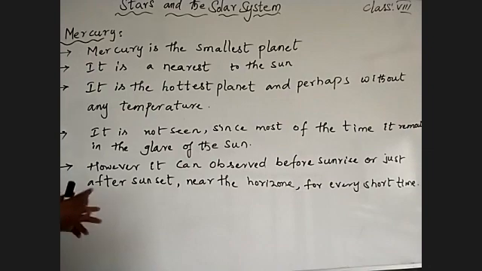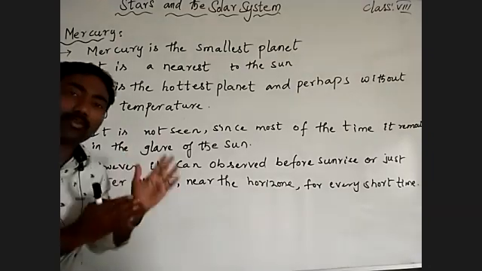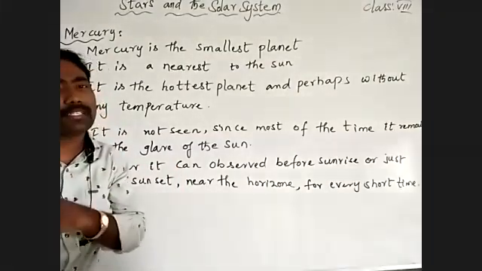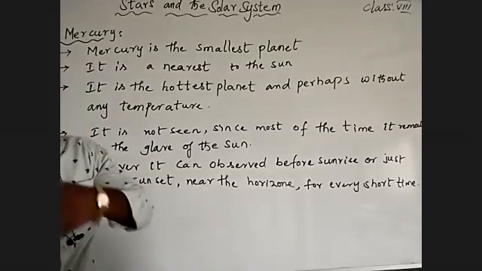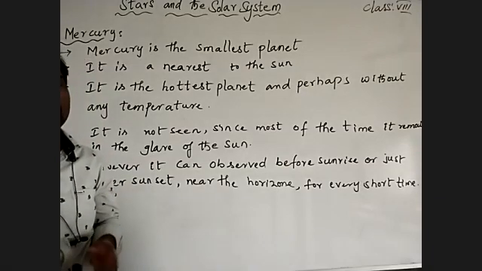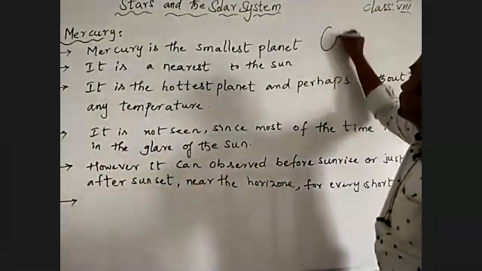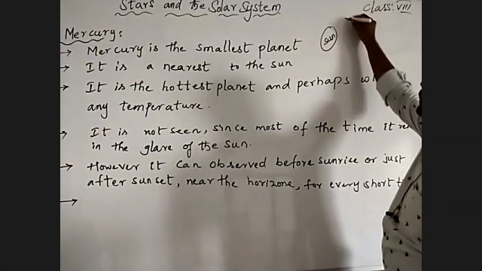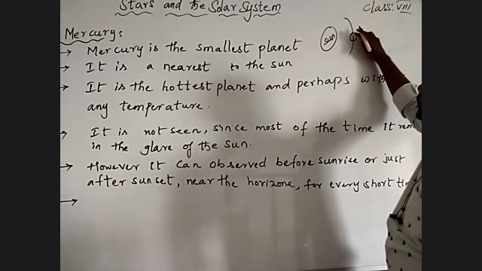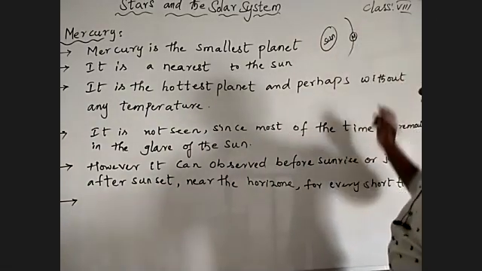The temperature is different on the surface of Mercury. During the daytime it is so hot. During the night time, half of the part of Mercury will face towards the sun, and the other half of the part is behind, the back side of Mercury. Imagine what I'm saying to you, this is the sun, and the first planet is Mercury.